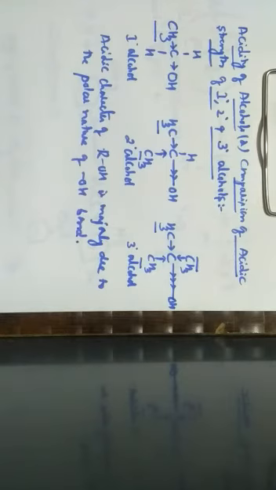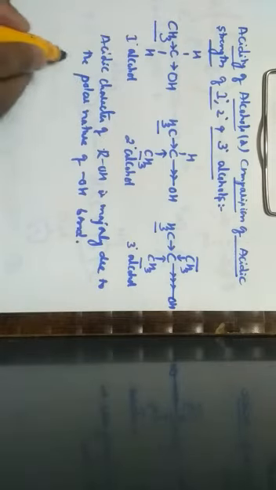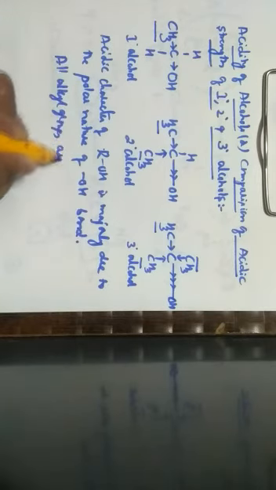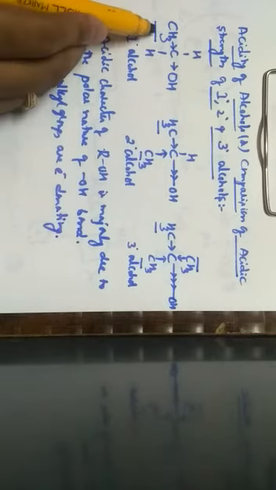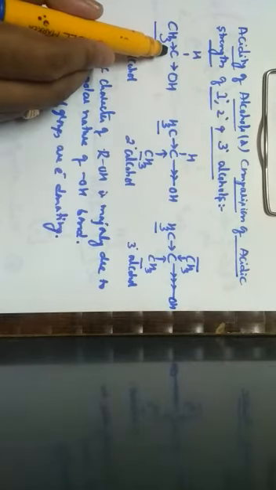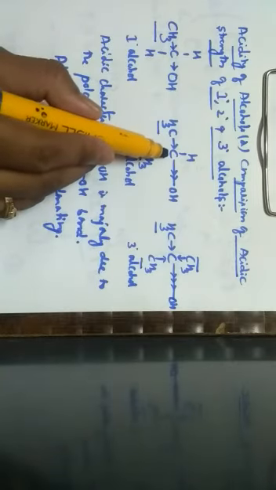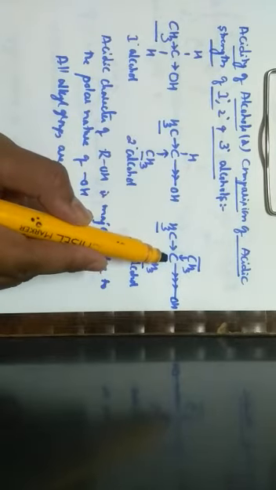When we study the comparison of acidity of these alcohols, a primary alcohol consists of one alkyl group, and we know that all alkyl groups are electron donating in nature. Here there is one alkyl group donating one set of electrons towards carbon. Here there are two alkyl groups donating two sets of electrons towards carbon. Here there are three alkyl groups donating three sets of electrons to the carbon.